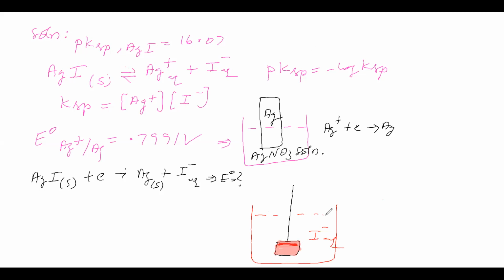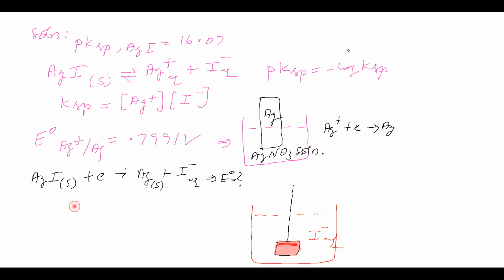Now see, you are taking a silver wire, a silver metal foil, coated with silver iodide, dipped in I minus solution, which means potassium iodide solution. So here the metal is silver, the insoluble salt is silver iodide, and the anion is I minus. So metal, insoluble salt, anion, half cell.